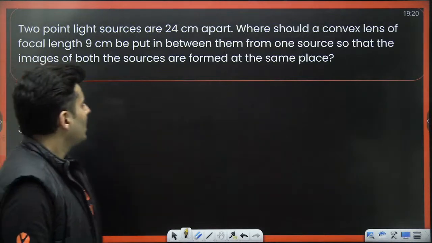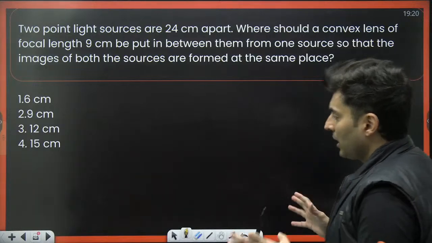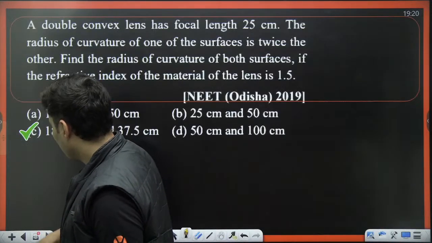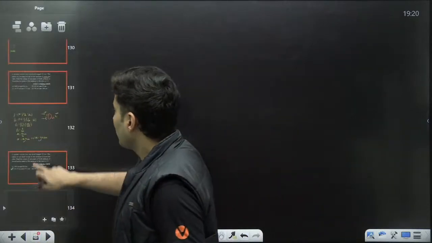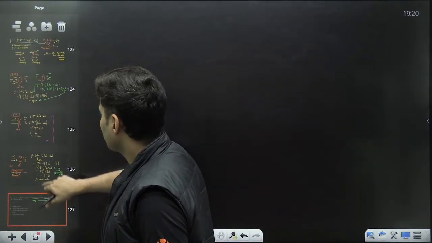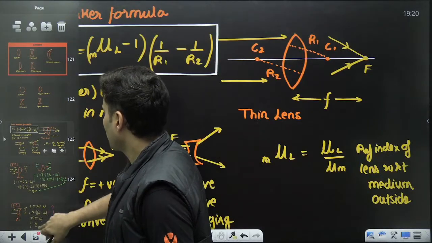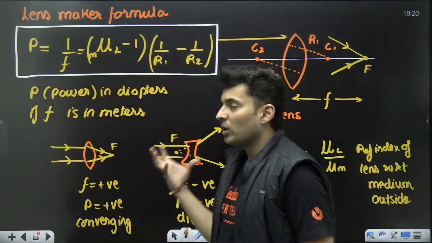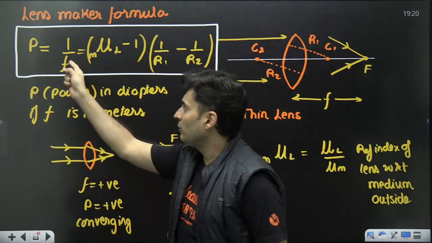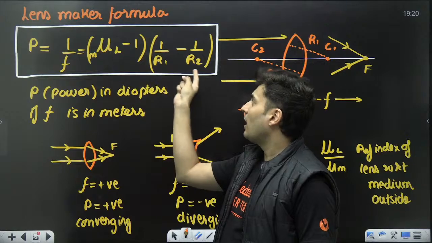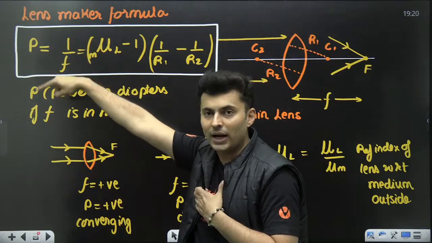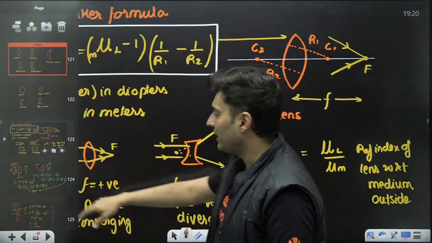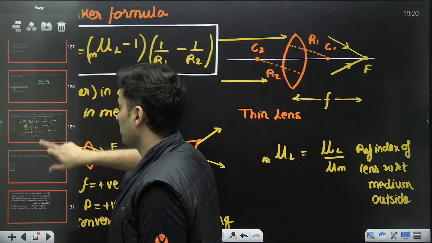Okay, next one. What is this? Acha. Okay, now before going to this question, I think we need to go to the next part of the lenses, and that is the lens formula. See, I gave you the lens maker formula, which I gave you right over here. Lens maker is a formula which tells you, to make a lens of a particular power or focal length, what should be R1, R2 or mu. So to make the lens, to find the focal length or to find the given power. Or if power is given, you can find R like it was in the NEET 2019 question.